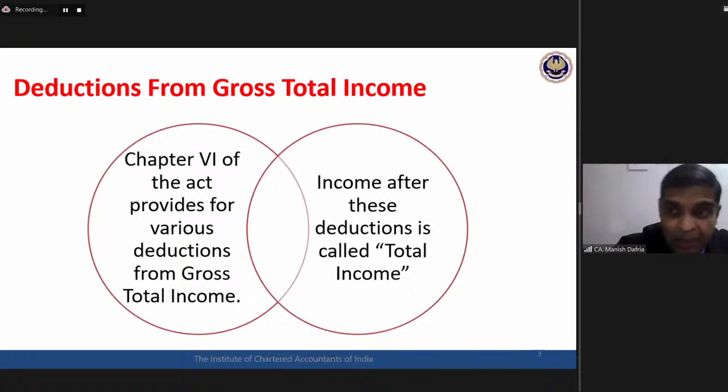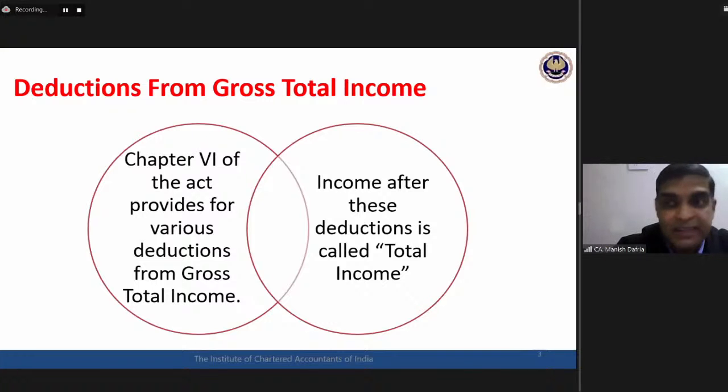In a number of other sections of the Act, there is a reference somewhere to GTI, gross total income, and somewhere to total income. So I need to be very, very clear which section is talking about GTI and which section is talking about TI, total income. Just to give you an example, in case of clubbing provisions, the income of a minor child is to be clubbed in the hands of mother or father.